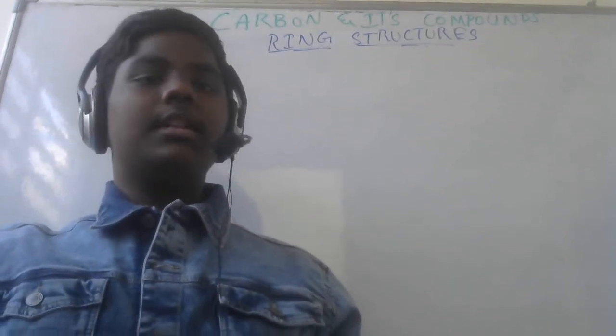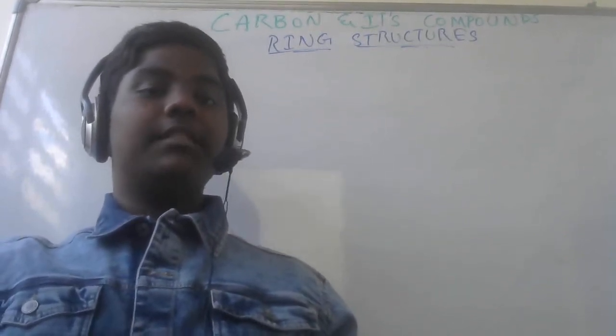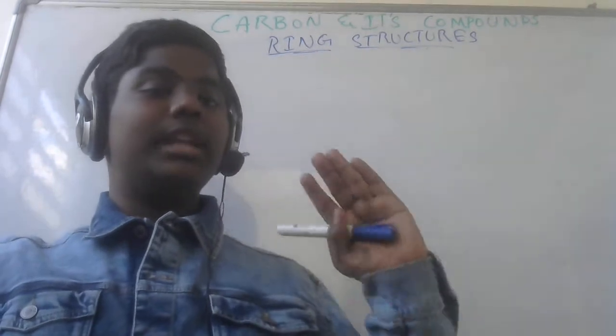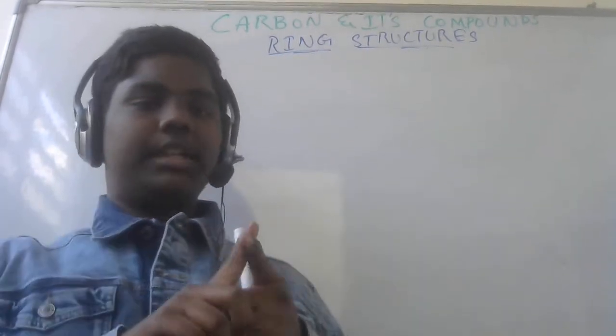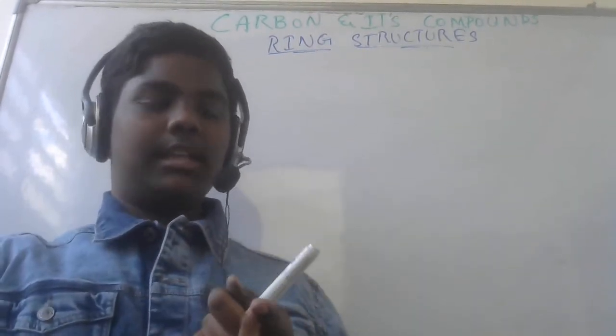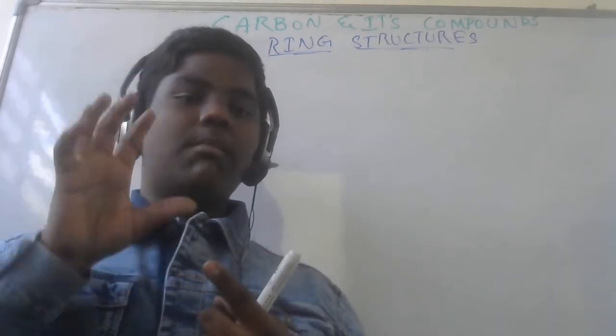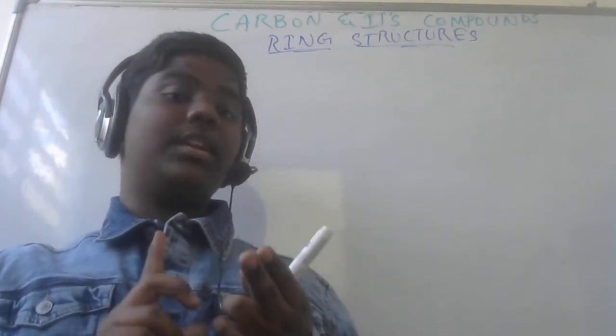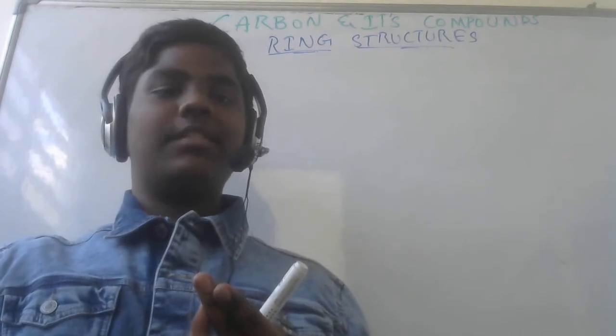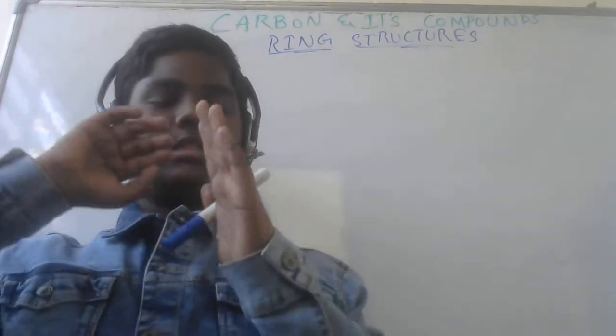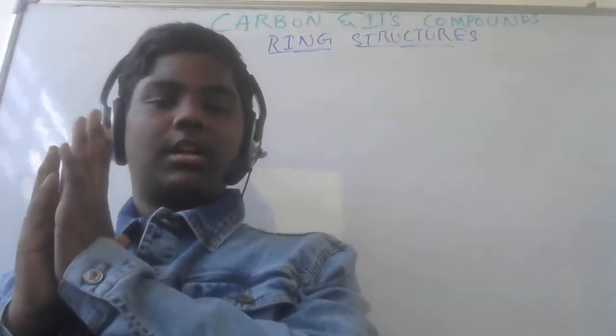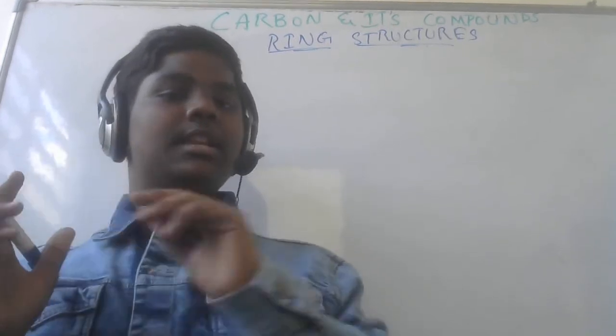Hi guys, in my previous video we have completed the whole ring chain structures. We completed the saturated structure, that is alkanes. We have seen how the compounds are formed in alkanes, and then we even completed alkenes and then even alkynes. So the second set of compounds which we are going to learn is the ring structures.